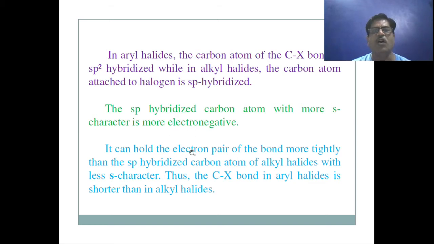It can hold the electron pair of the bond more tightly than the sp3 hybridized carbon atom of alkyl halide with less s character. Thus the C-X bond in aryl halides is shorter than in alkyl halides.